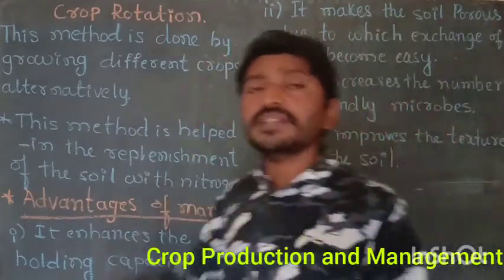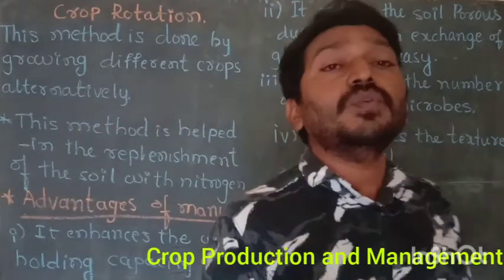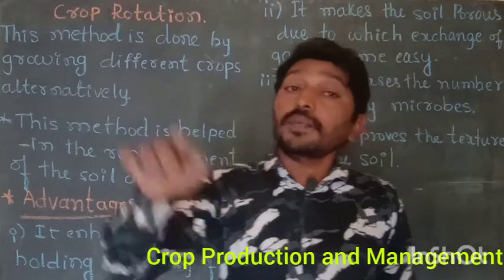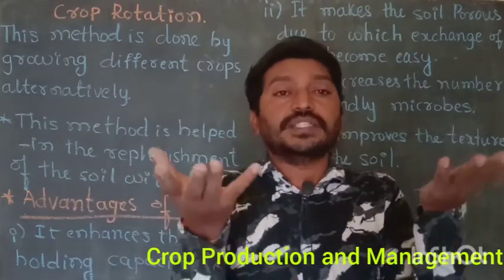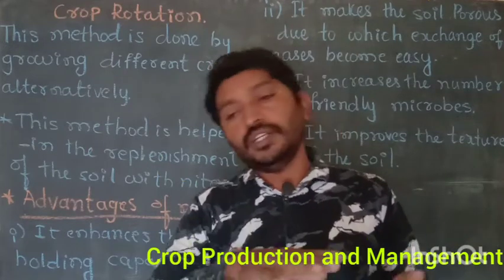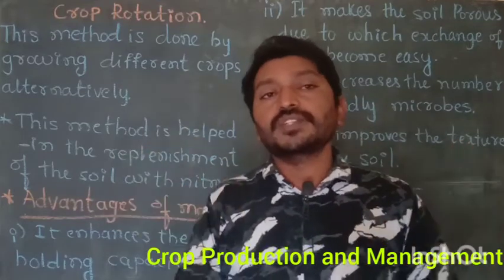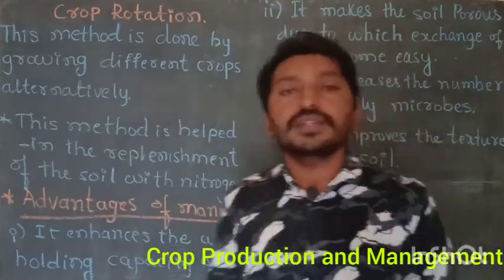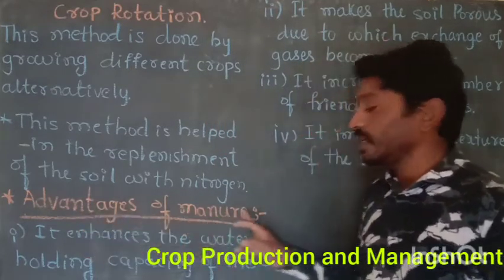Next, in the olden days also, people used crop rotation. Because of what? It is very useful to get nutrients to the soil, and the fertility of the soil remains as it is. And next, one more important concept is the advantages of manure.